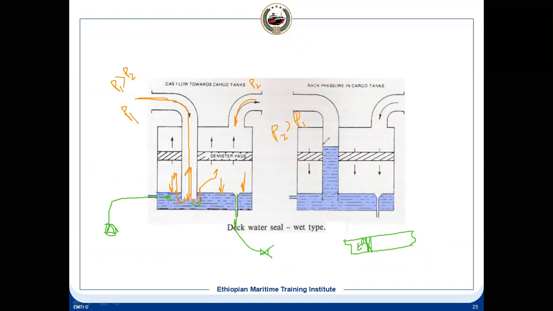Once the water enters this pipe, what will happen? At one height it will stop. At what height will it be stopping? Because this is P2 and this is P1.